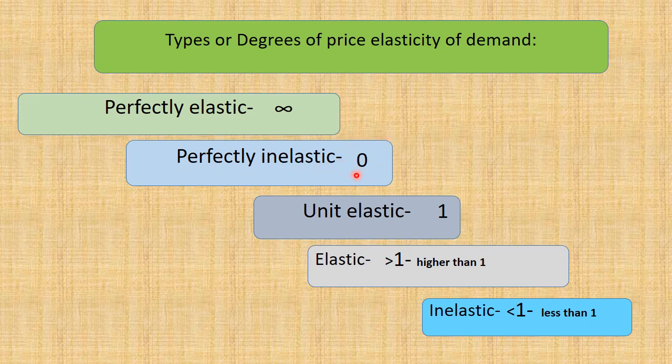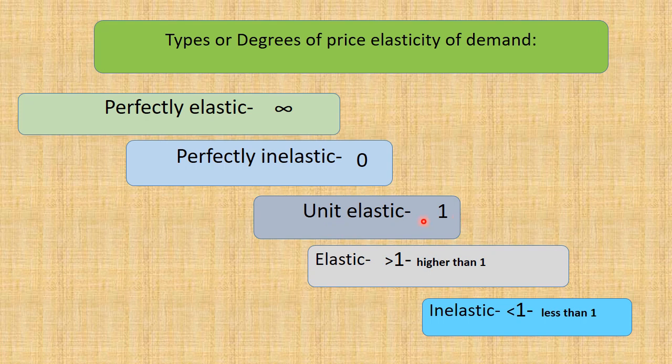Then the perfectly inelastic range comes to 0. That means there may be a price change, but there may not be any responsiveness of the quantity demanded. That is called perfectly inelastic, 0.